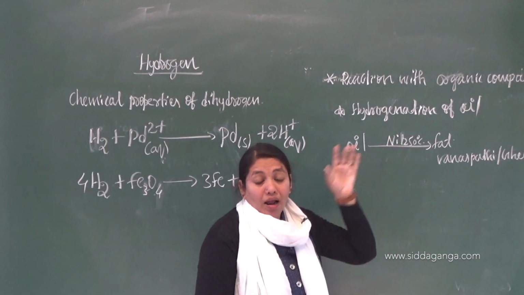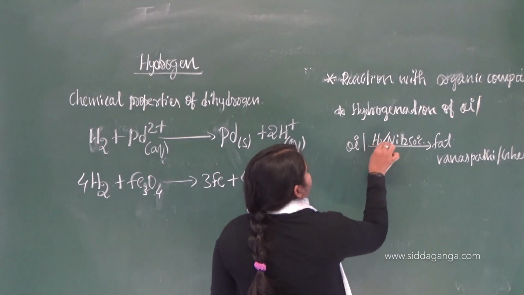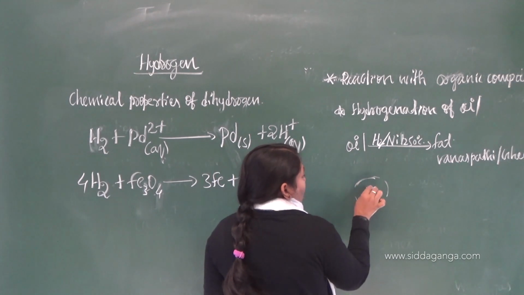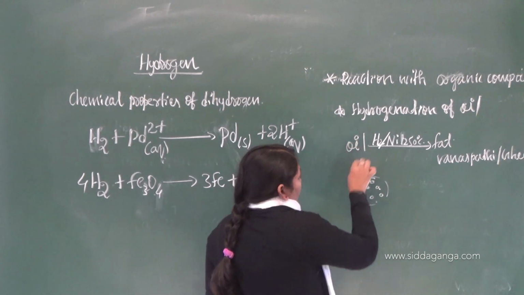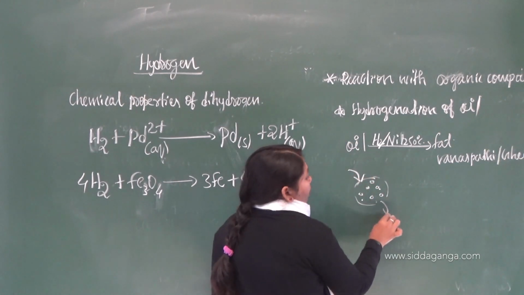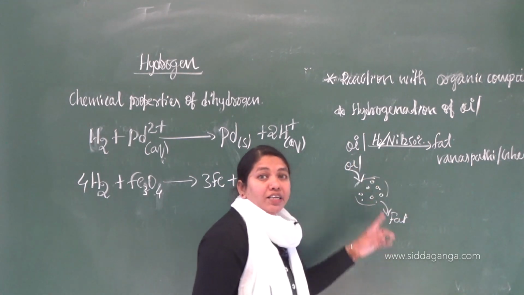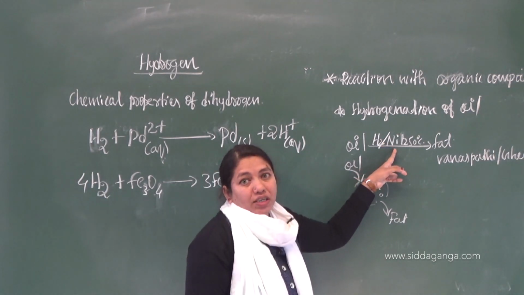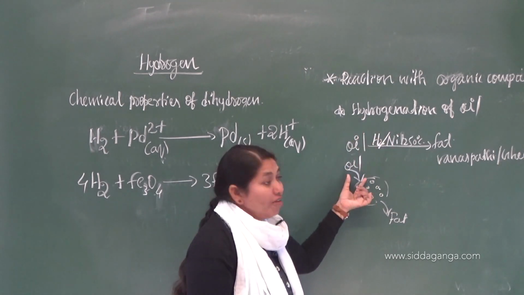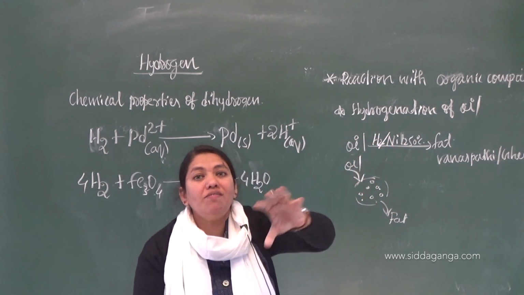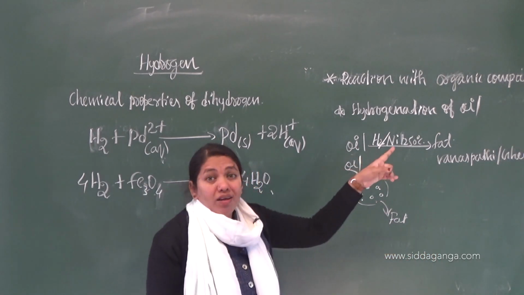From nickel. On the surface of the nickel, hydrogen will be there. So you can write this one, H2 bar Ni. On the surface of nickel, pores are there, in that hydrogen is there. So if you add oil to this one, what are you going to get? You are going to get the fat. Oil to fat takes place at a temperature of nearly 250 degrees Celsius. So that is hydrogenation of oil. Hydrogenation means addition of hydrogen to the oil to convert it into a fat.